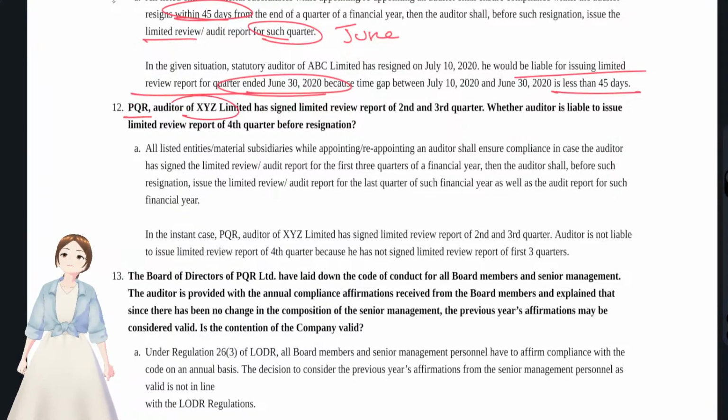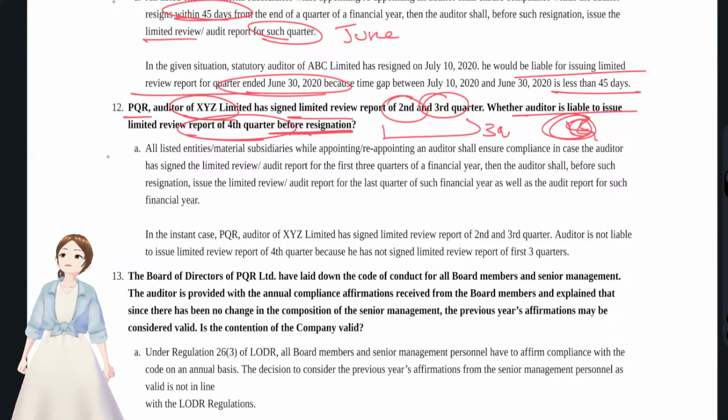PQR, auditor of XYZ Limited, has signed limited review reports of the second and third quarter. Okay, make sure that this is not continuous three quarters, this is only 2 and 3. They have not given limited review for the first quarter. Whether the auditor is liable to issue the limited review on the fourth quarter before resignation? No, because it is applicable only if he had done a limited review for all the first 3 quarters.